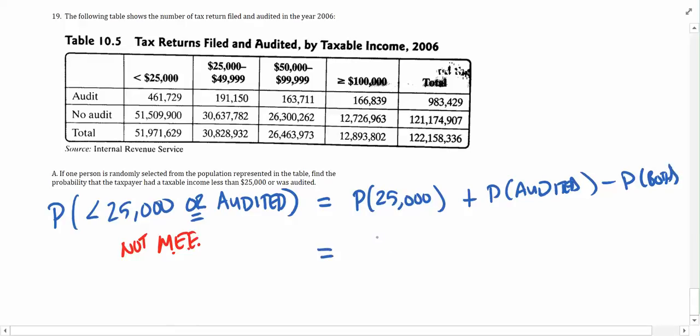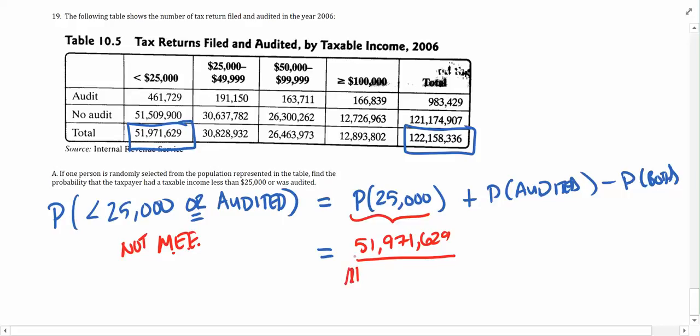So the probability of somebody being chosen who made less than $25,000 would be the total of all people who made less than $25,000 out of the total number of people in the population. So therefore, this is represented by 51,971,629 out of 122,158,336. So that's how we do that part.